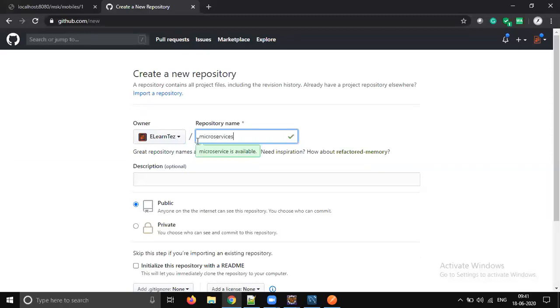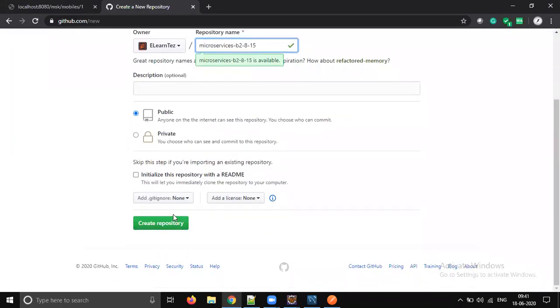microservices-b2-850, right? So you are timing 850. So this is your repository. I hope you would be able to identify this, right? 850 b2 815 is your batch, right? So batch 2.